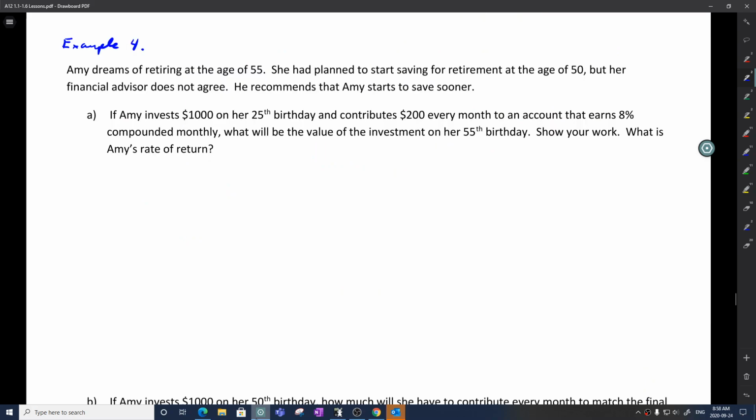Let's take a look at a fourth example now. Amy dreams of retiring at age 55. She had planned to start saving for retirement at age 50, but her financial advisor does not agree. He recommends that Amy should start to save sooner. So scenario A.